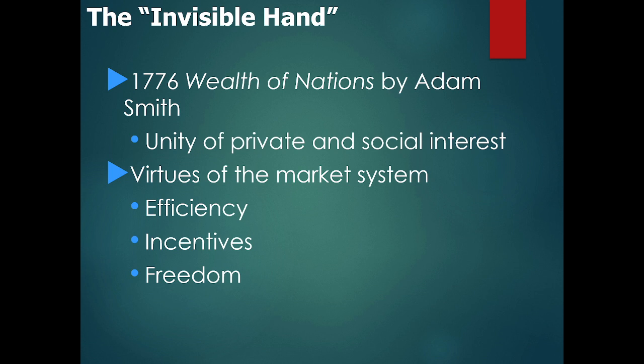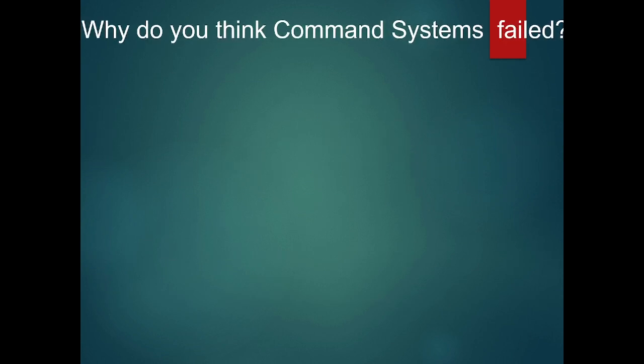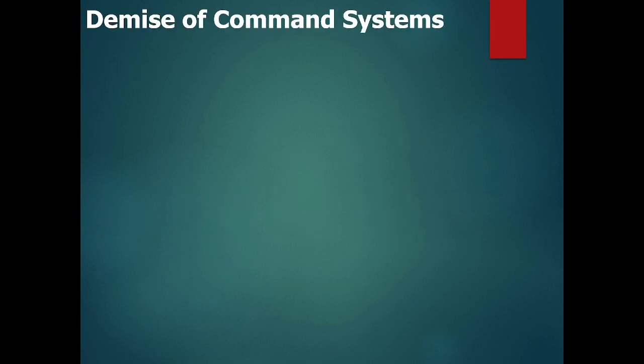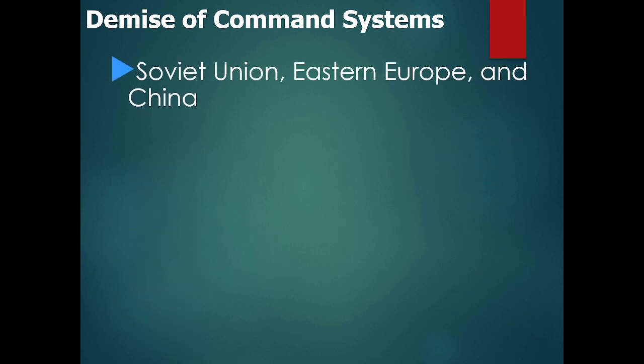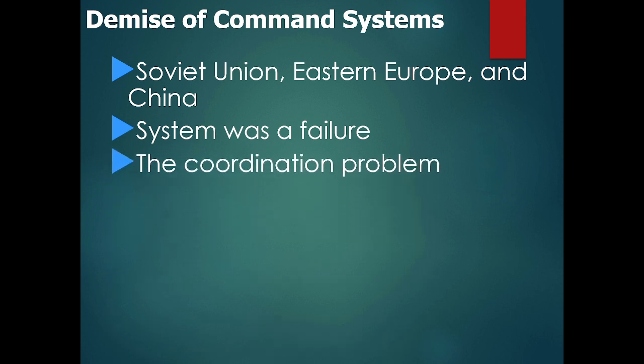All right. Next, we talked about this real briefly in the beginning. Communism, which is also called command. Why did communism fail? So let's just go through this real quick. Communism or command was in the Soviet Union, Eastern Europe, and China. The system was a failure because there was a coordination problem, right?